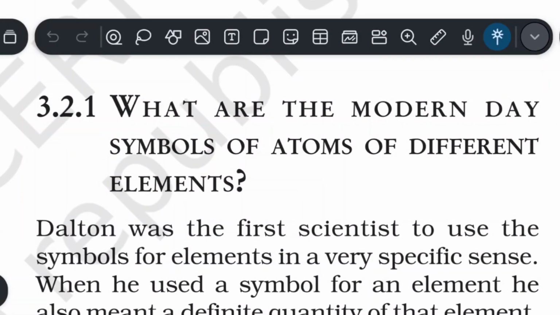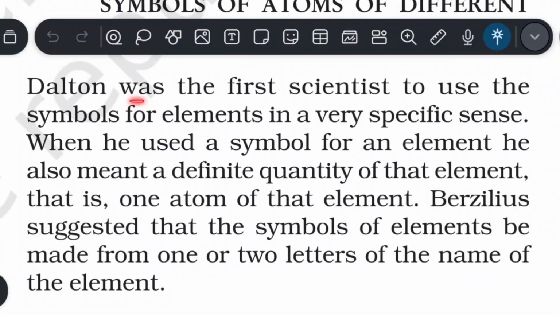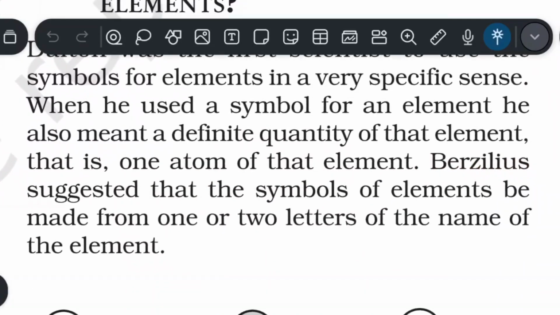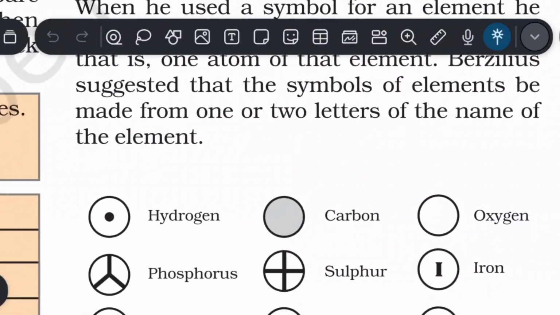Point 3.2.1. What are the modern day symbols of atoms of different elements? Dalton was the first scientist to use symbols for elements in a very specific sense. When he used a symbol for an element, he also meant a definite quantity of that element, that is, one atom of that element. Berzelius suggested that the symbols of elements be made from one or two letters of the name of the element.